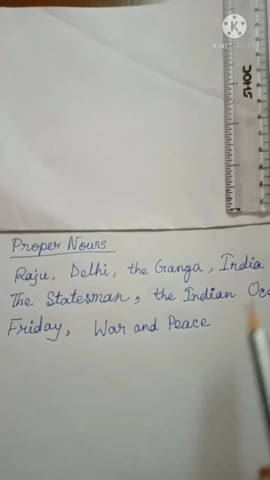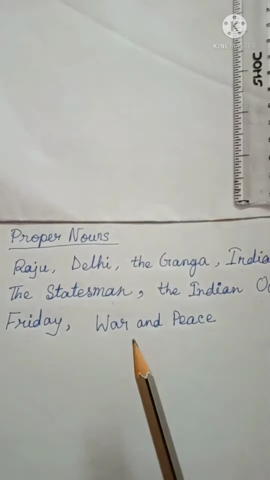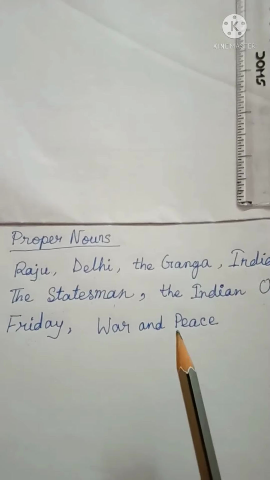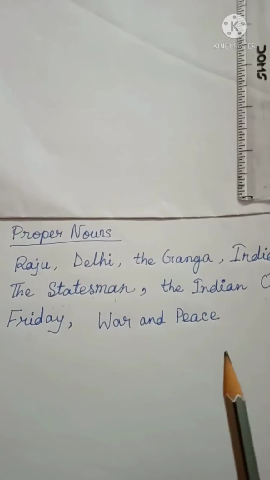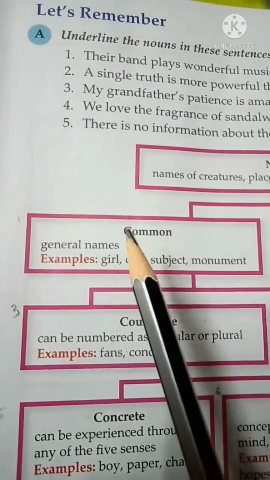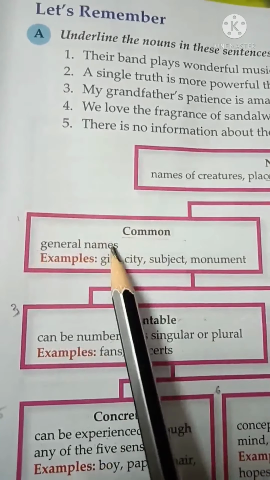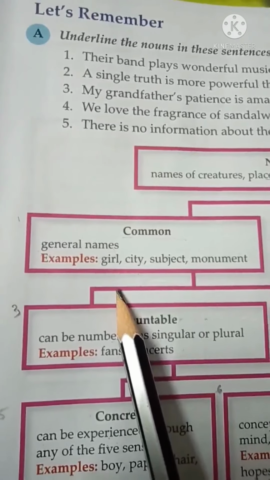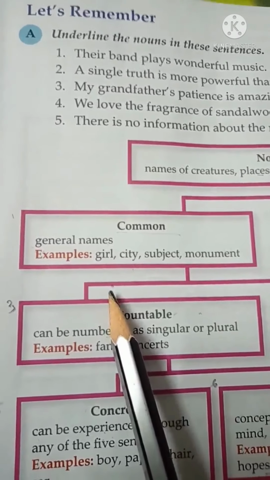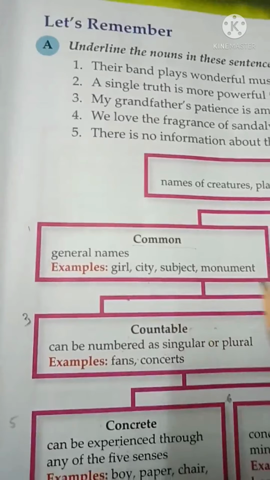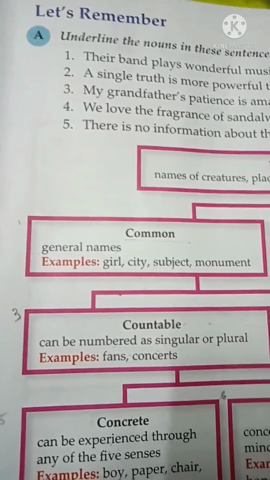So, students, from these examples, we can understand that proper nouns basically give special identity to a person, place, or to different other things. Now, students, we will read about common nouns. So, common nouns are basically general names. We may say that common nouns are the common names or general names given to every person, place, animal or thing of the same class or kind.